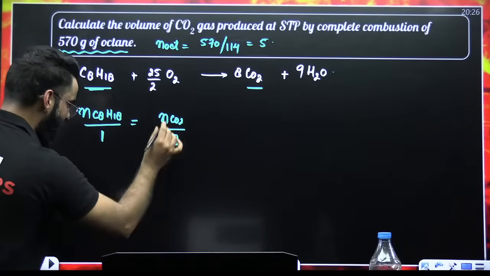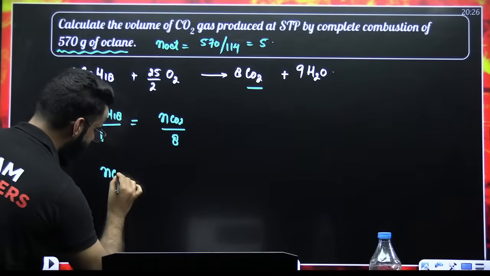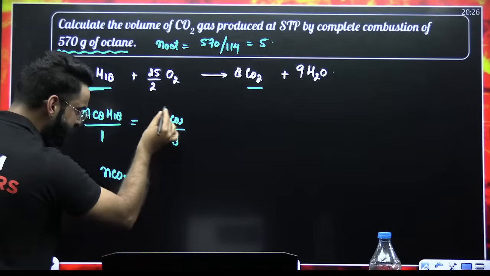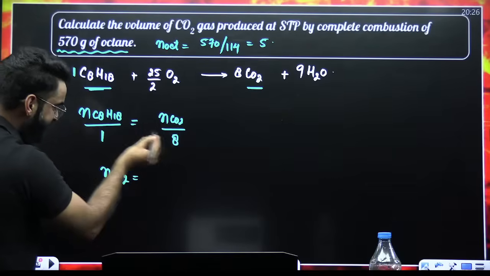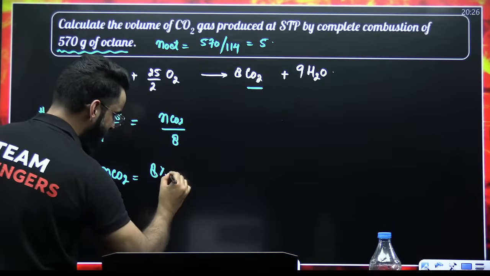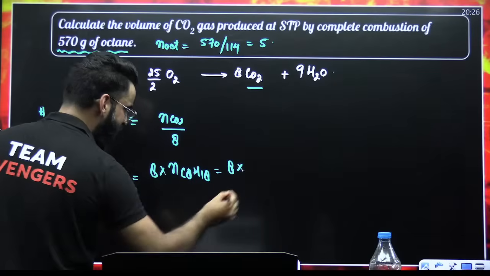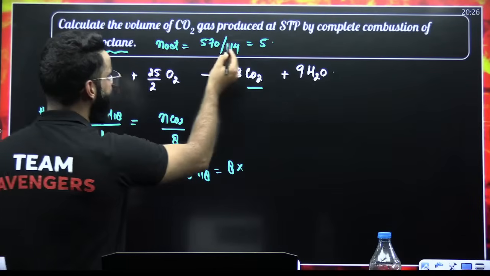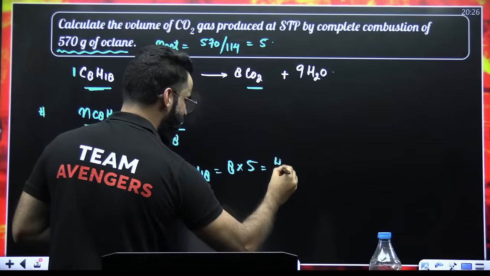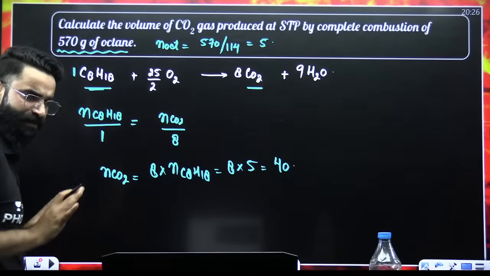So from this particular equation, can I calculate the moles of carbon dioxide? Absolutely. I can say moles of carbon dioxide will be equal to 8 multiplied by moles of octane. Already we have calculated, that's 5. So 8 multiplied by 5 is 40. So you got the moles of carbon dioxide.